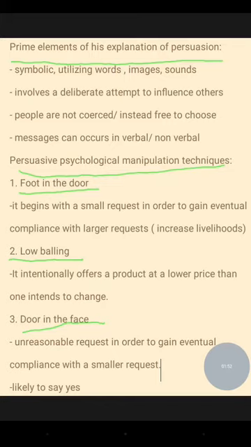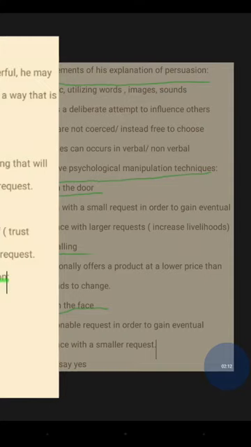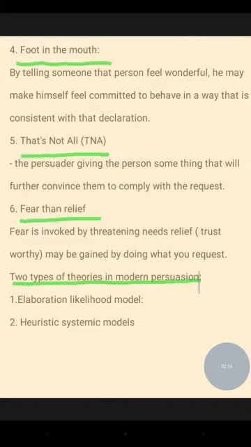And third, door in the face. An unreasonable request is made in order to gain eventual compliance with a smaller request. They are given only a smaller request and are likely to say yes. That is door in the face. And the next important parameter is food in the mouth.